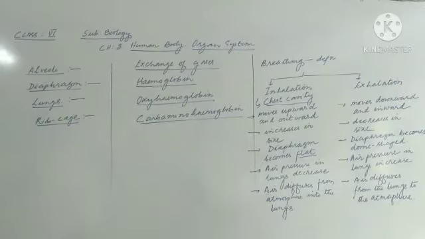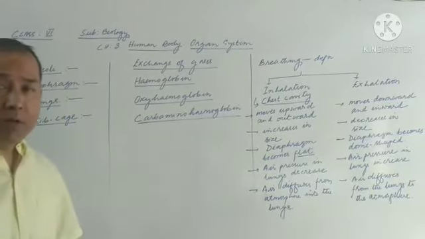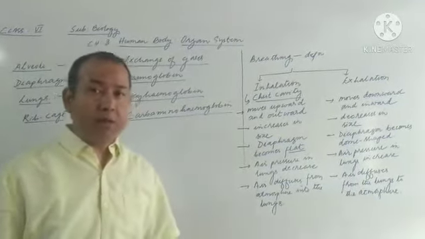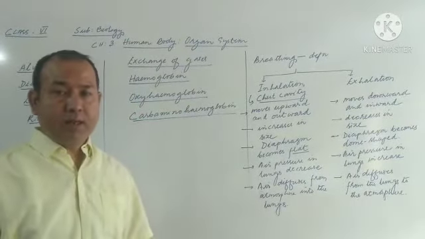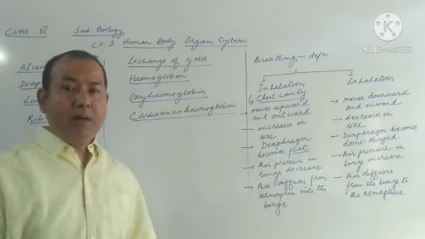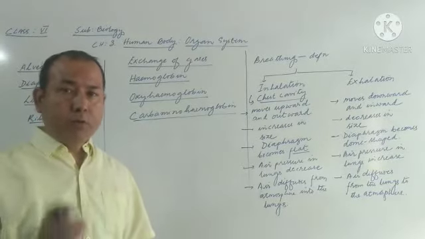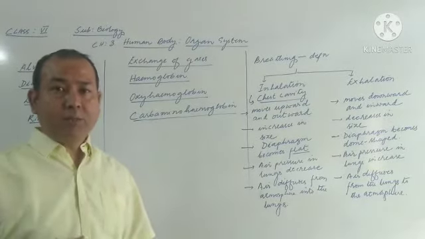So these things we learned in the previous class. If you are asked about the role and function of alveoli, you are supposed to say that alveoli help in the exchange of gases. It is across the wall of the alveoli that the exchange of gases takes place.